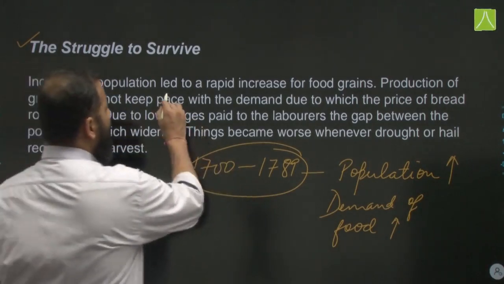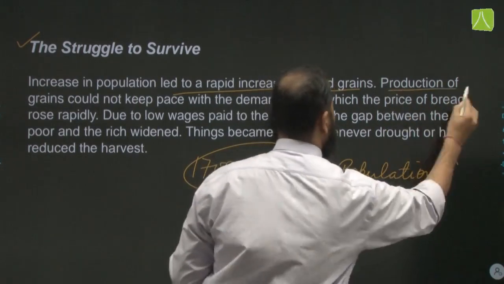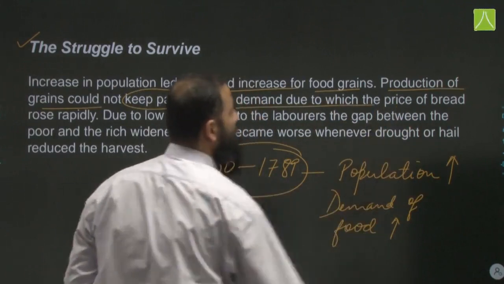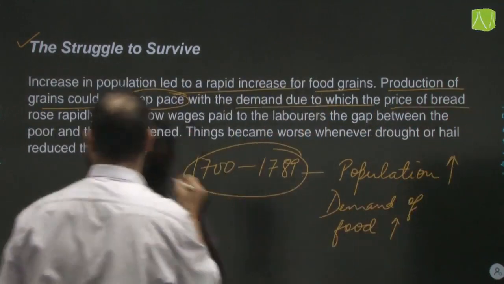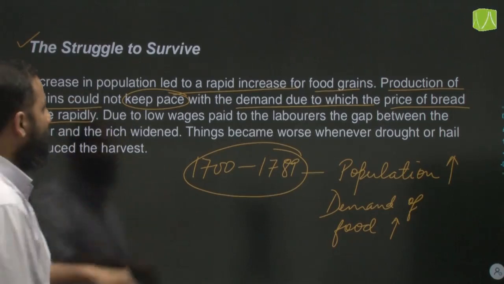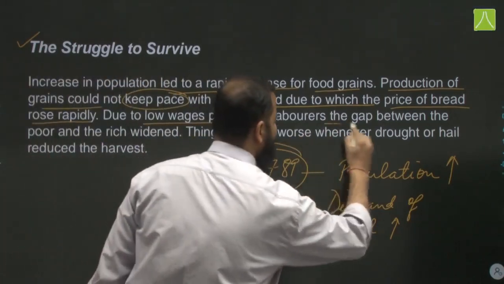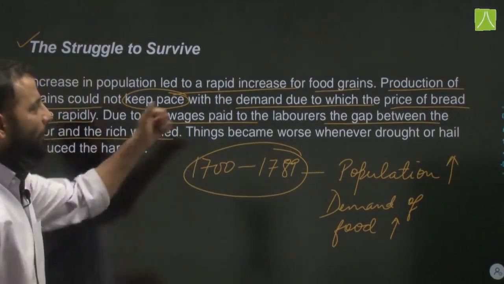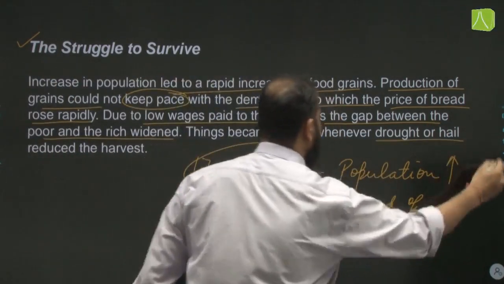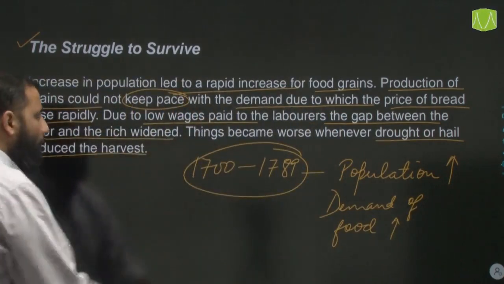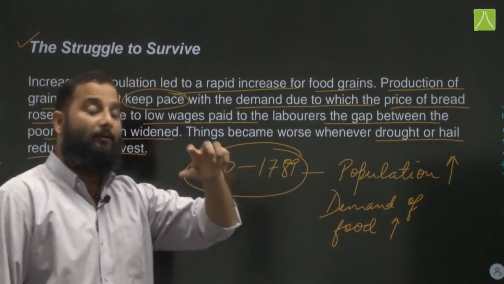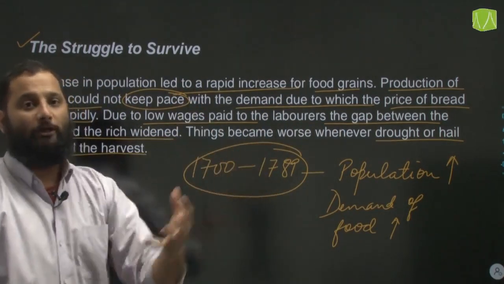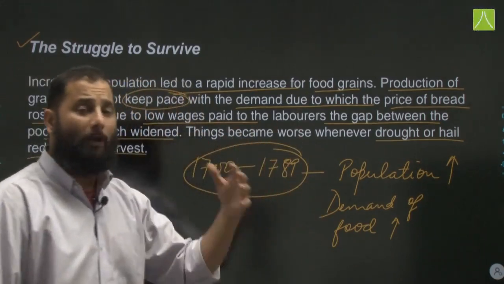The increase in population led to a rapid increase in demand for food grains. Production of grains could not keep pace with the demand, due to which the price of bread rose rapidly. Due to low wages paid to the labourers, the gap between the rich and the poor widened. Things became worse whenever drought or hail destroyed the crops or reduced the harvest. Even if you already have some harvest and that is also destroyed, it makes for an acute shortage of food grains, which used to happen regularly in France.